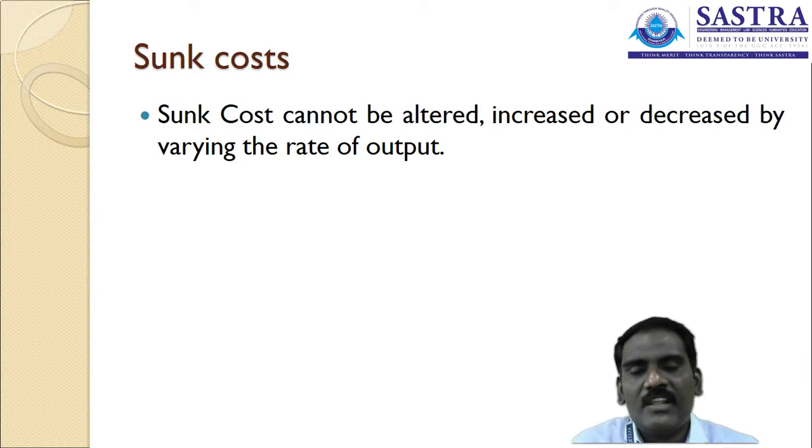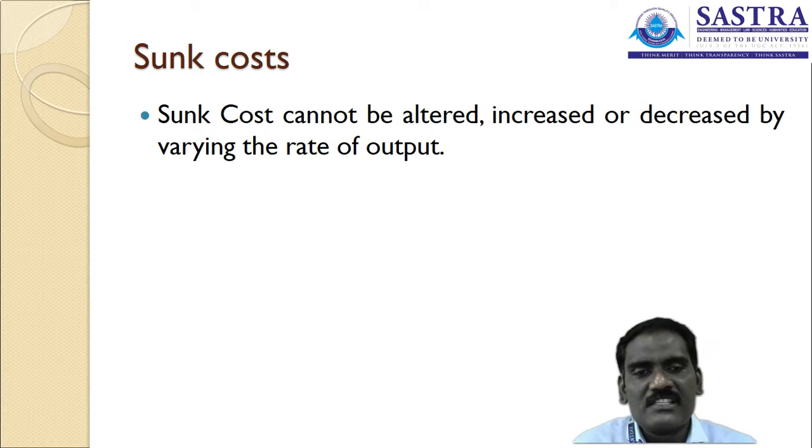If I use that machinery for a year, a second year or a third year, the value of that asset does not vary with the rate of output. In the first year the machinery has produced 1,000 units. In the second year, if the machinery is producing 1,000 units, the value of the asset does not change. Depreciation and other things we calculate for accounting purposes.